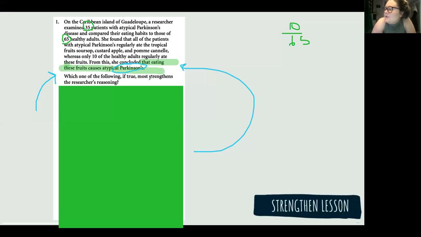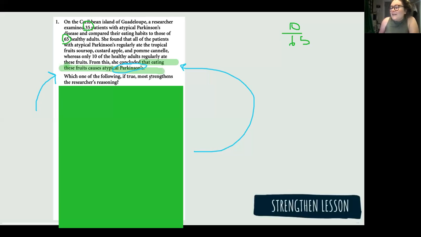All right, Jenny, what are you predicting? What are you thinking? I put another study proved that there was a linkage to the fruit and Parkinson's. That would strengthen it. Did anybody else have a different prediction? So I'm thinking that I want to strengthen this by eliminating that something else causes it. I don't know what that something else is, but if I could say there's nothing else different between these two people, that would strengthen.